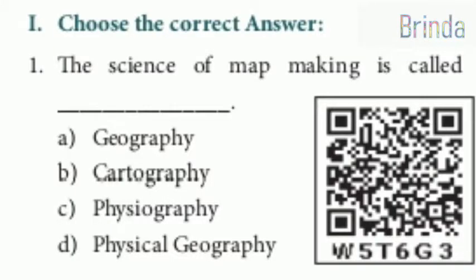Fine children, now moving on to the evaluation part. Choose the correct answer. The science of map making is called dash. Your options are geography, cartography, physiography, physical geography. So the science of map making is called cartography.